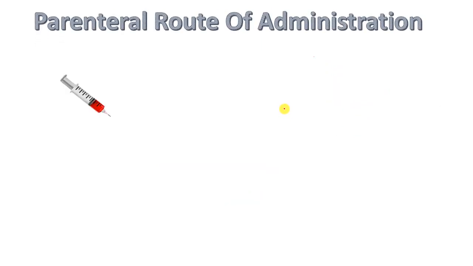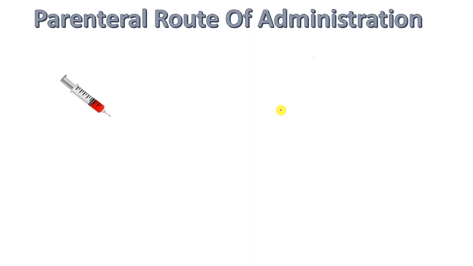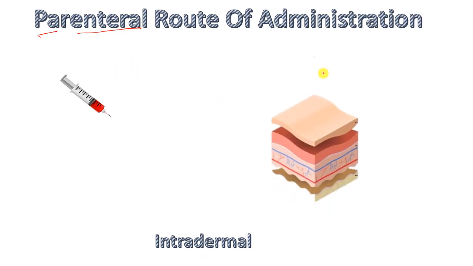Now we go to the parenteral route of drug administration. So what does parenteral mean? Par means beyond and enteron means alimentary tract. So beyond the alimentary tract is called parenteral route. So first is intradermal. So this is a skin image, skin transverse section.